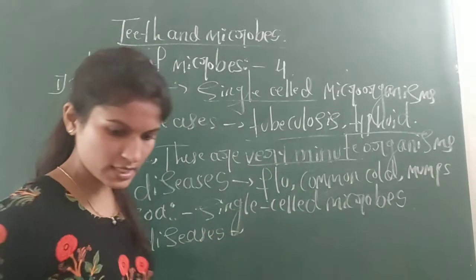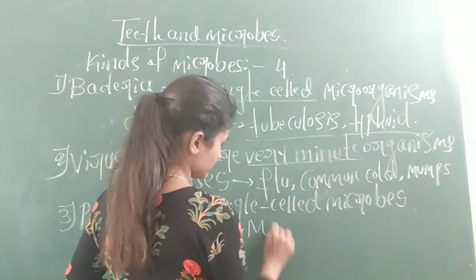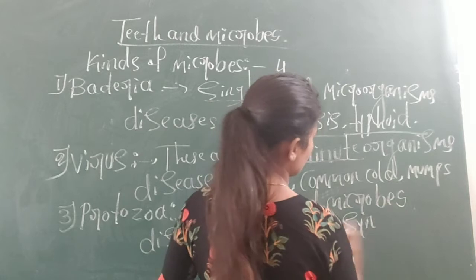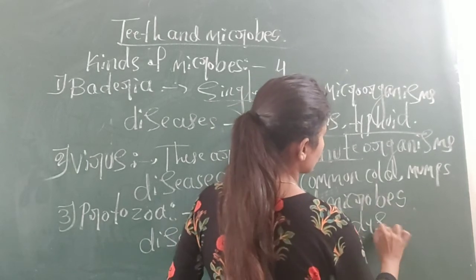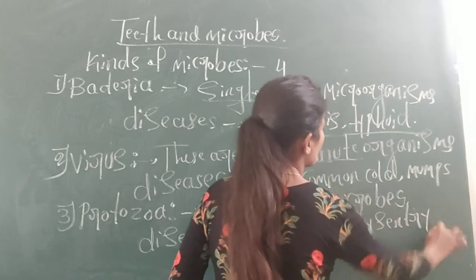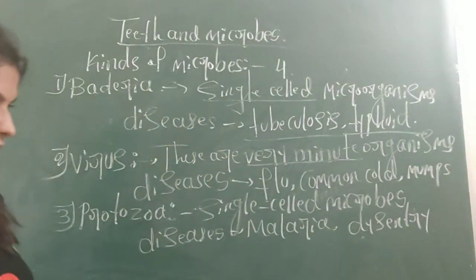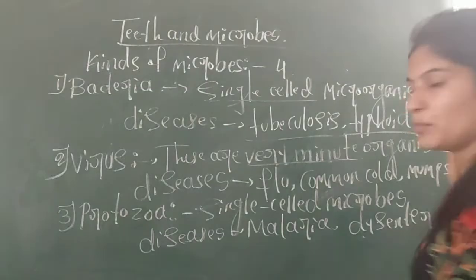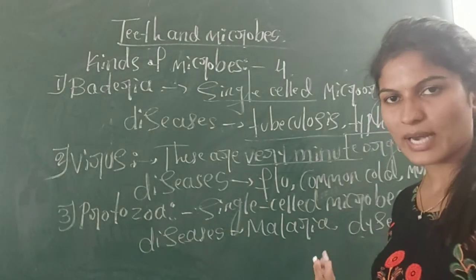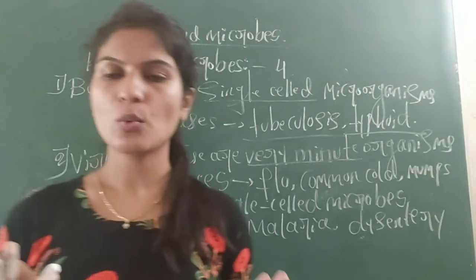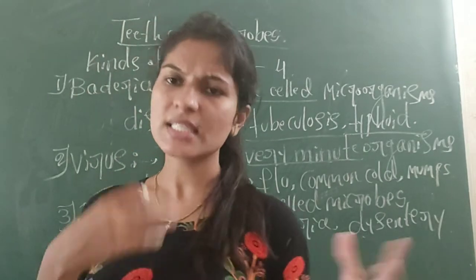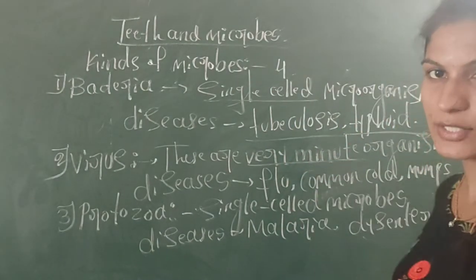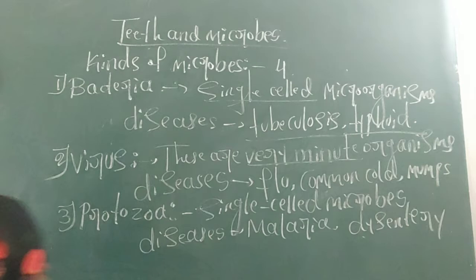Which kind of diseases? It causes diseases like malaria and dysentery. So about protozoa, these are also single-celled organisms, but most of them are not harmful for our body. Some of them can cause diseases like malaria and dysentery. So this is about protozoa.